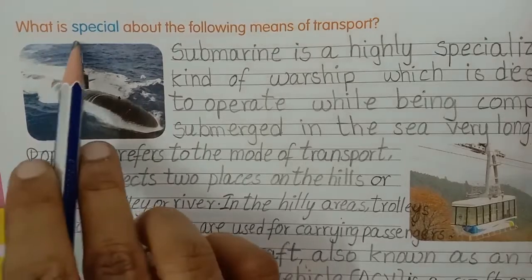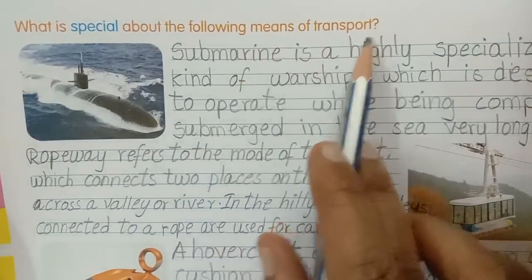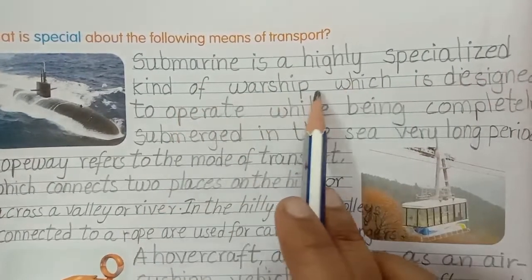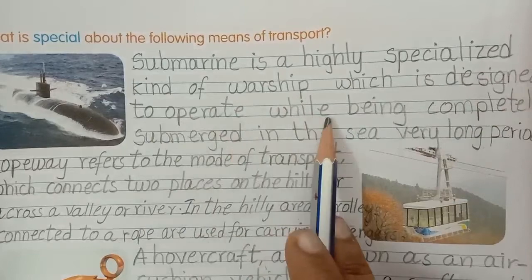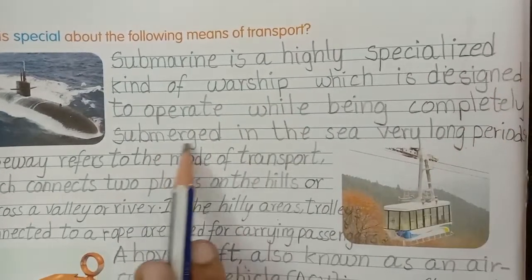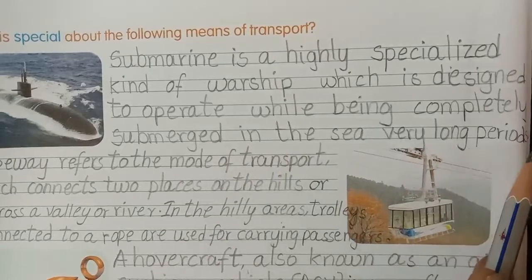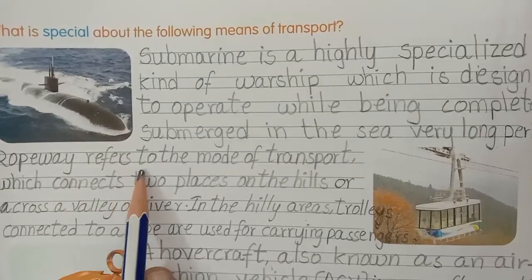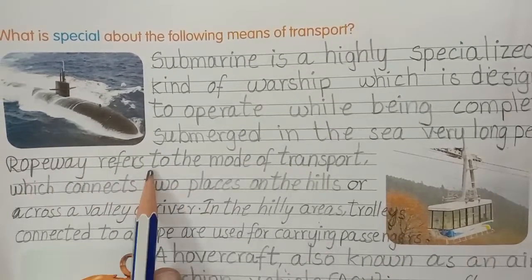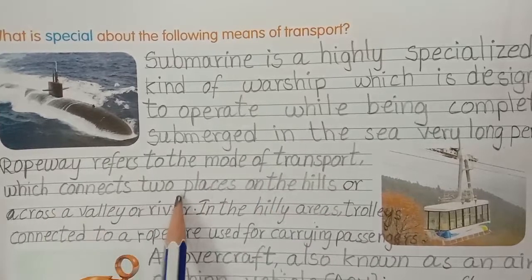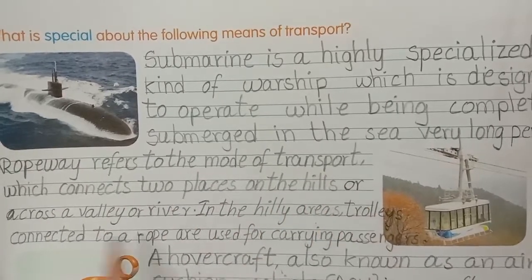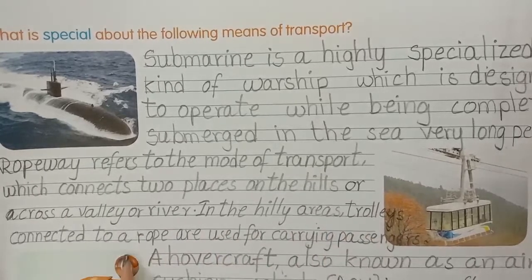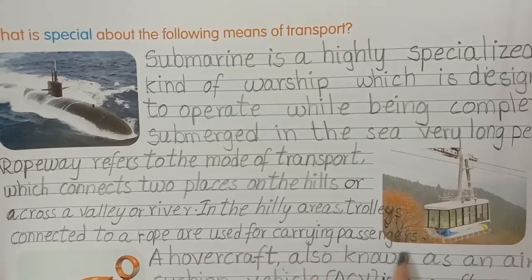Next, page number 20. What is special about the following means of transport? See here children, submarine is a highly advanced kind of warship which is designed to operate while being completely submerged in the sea for very long periods. Children, if you have any doubts, check your course book. Next, this is a ropeway. Ropeway refers to the mode of transport which connects two places on the hills or across a valley or river in the hill areas. A trolley connected to a rope is used for carrying passengers.